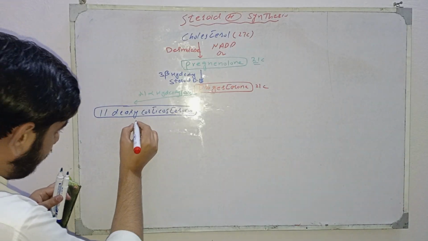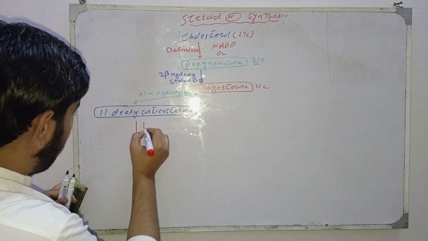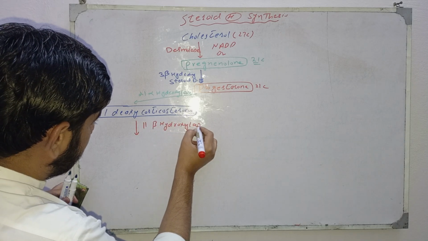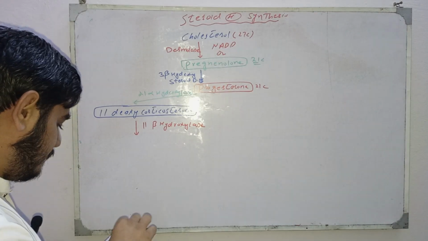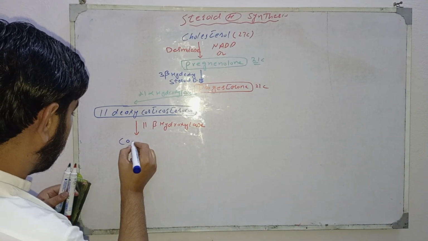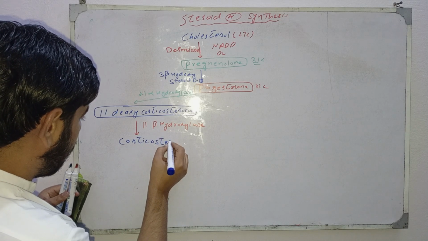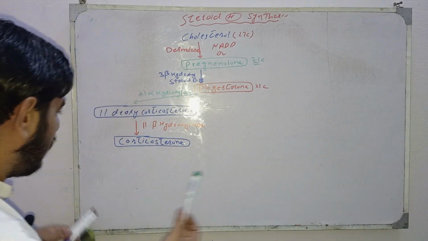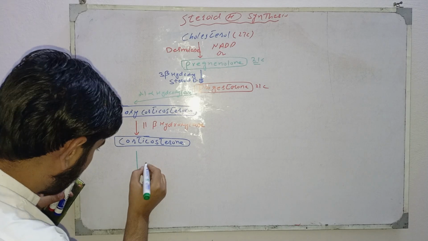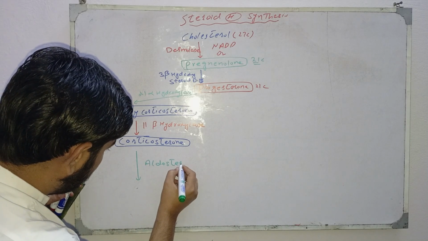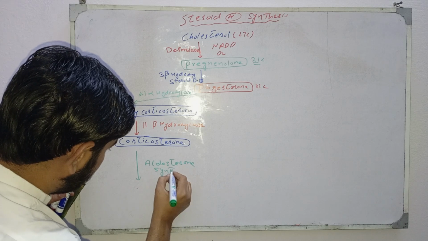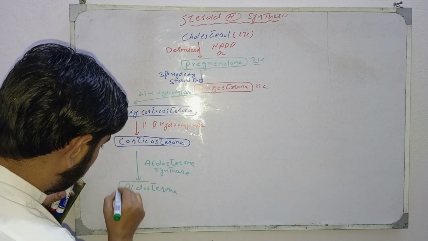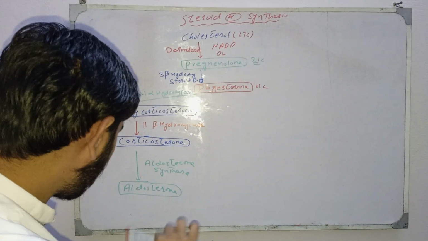Then by action of 11 beta hydroxylase enzyme, it converts into corticosterone. By action of aldosterone synthase enzyme, it converts into aldosterone, which is a mineralocorticoid.